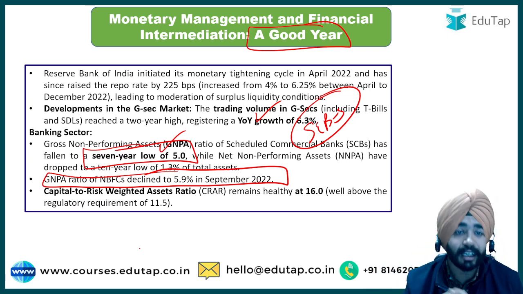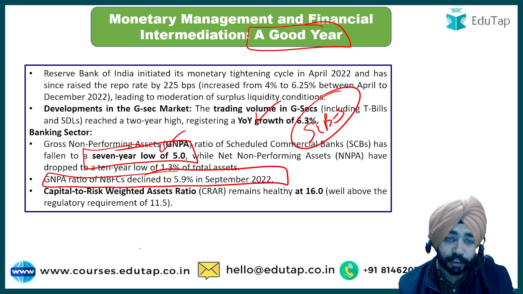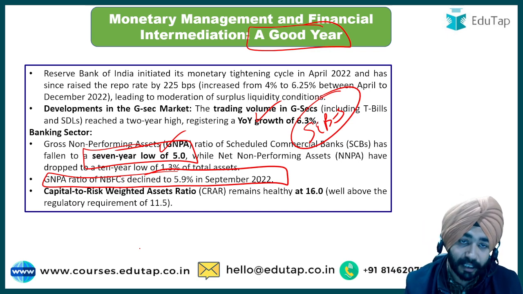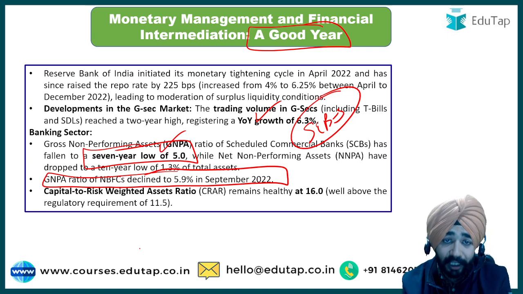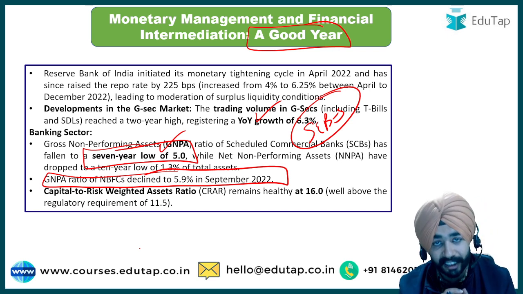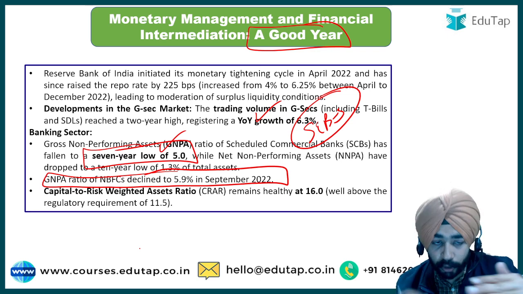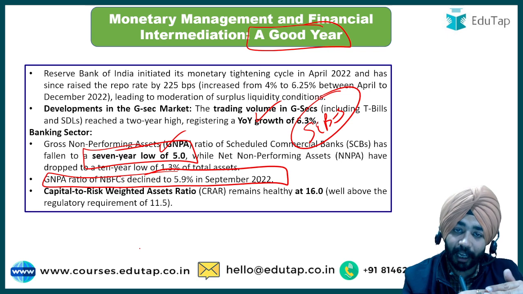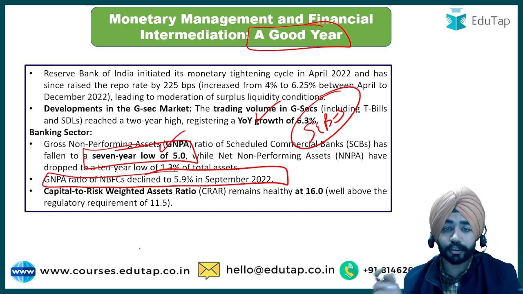So you have to tell me in the comment box also what is the modern repo rate. What is the actual repo rate at this point of time that the RBI has increased? Now, what actually is the meaning of increase in repo rate? Which means we want to control the surplus of liquidity that is there in the market. हम अपनी monetary policy को tighten कर रहे हैं. अगर repo rate increase करोगे, banks will start investing in RBI, which means there will be less money in the market to be invested.